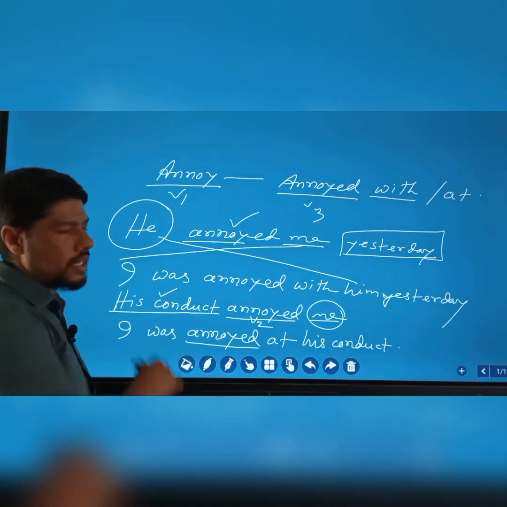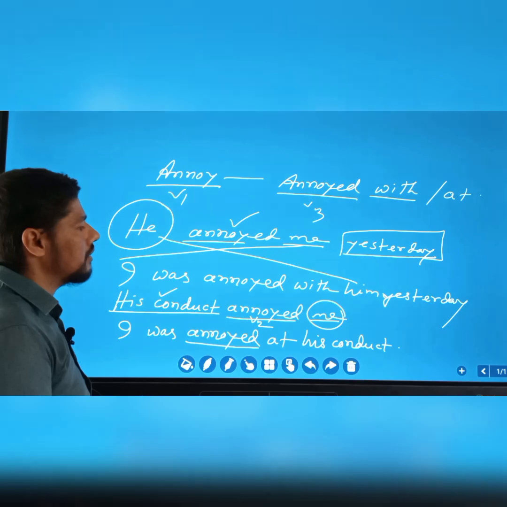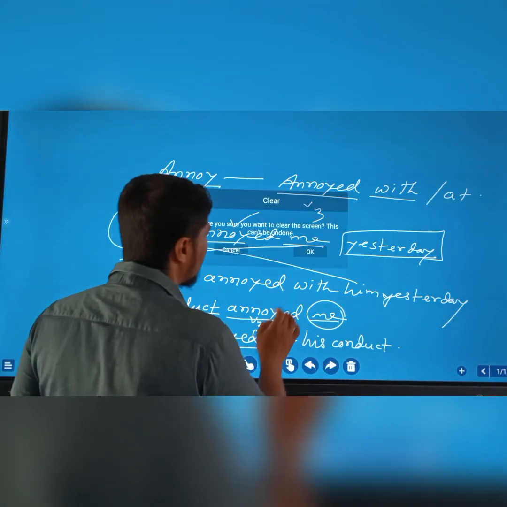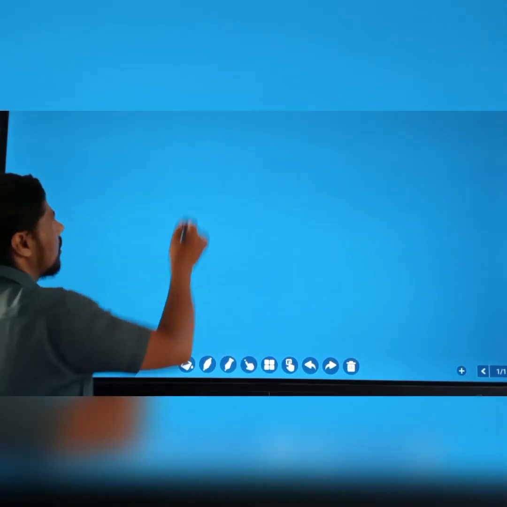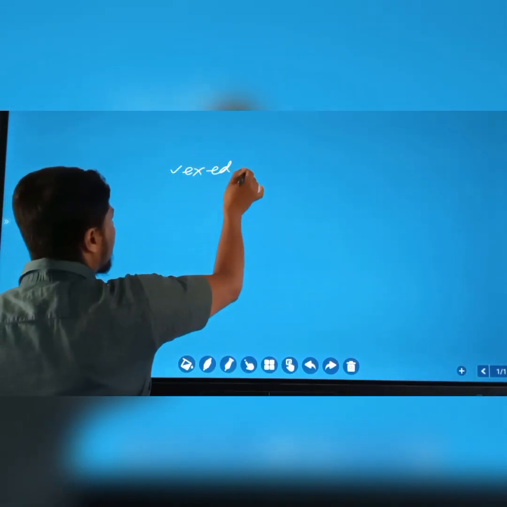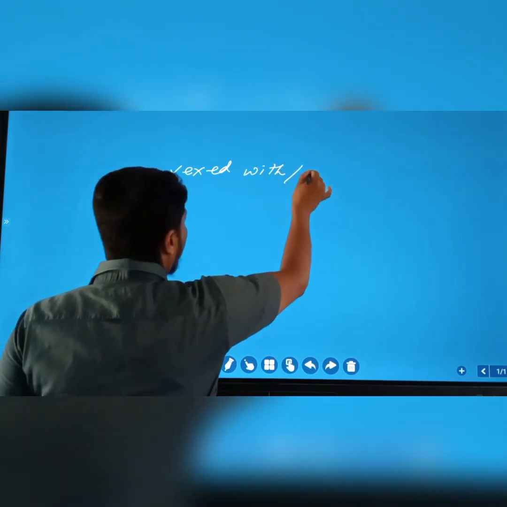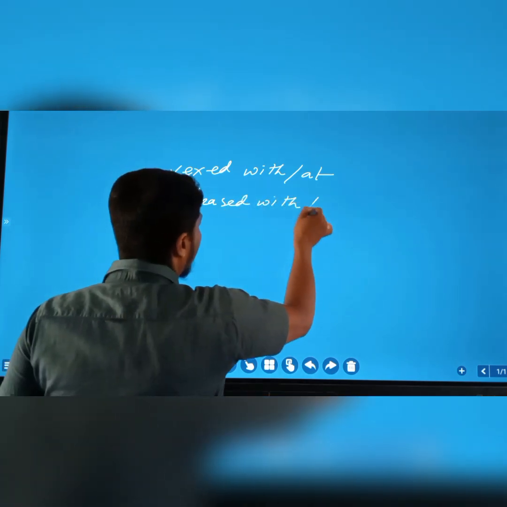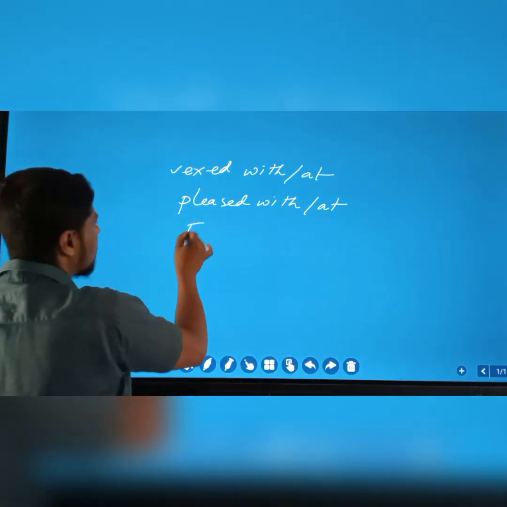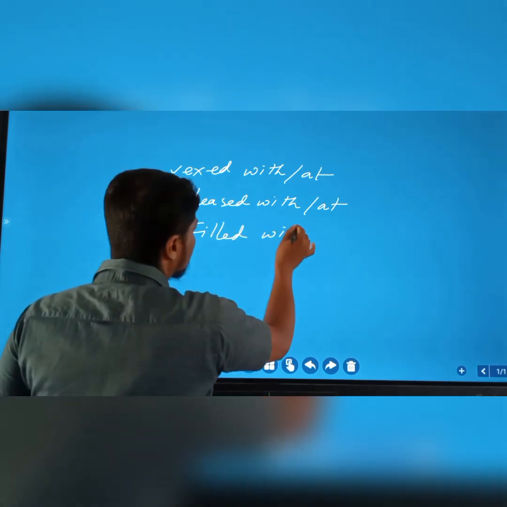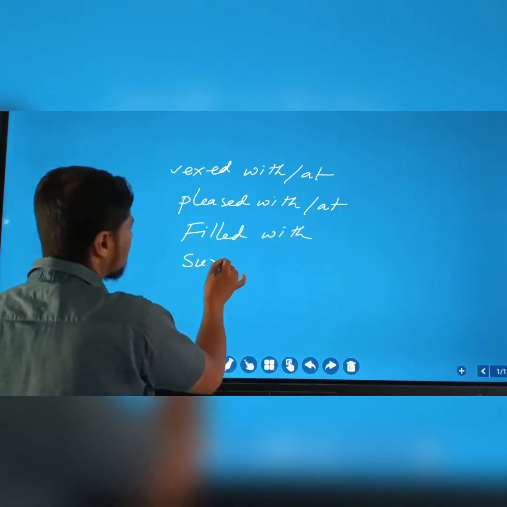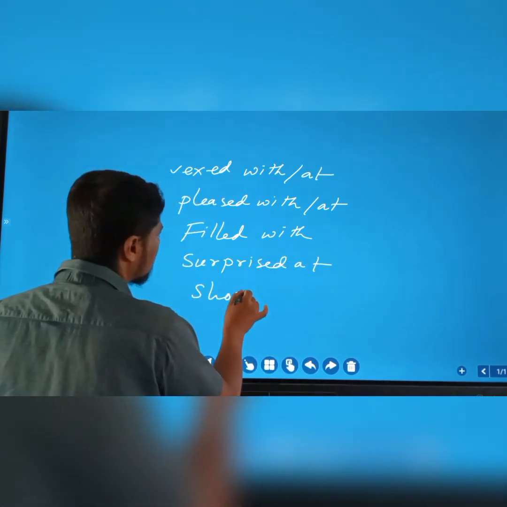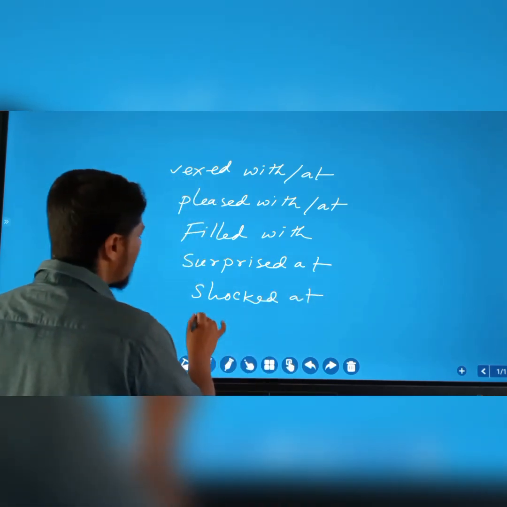There are some verbs which actually will never take by preposition in the passive voice. So there are lots of verbs in this group. You have to actually know this. For example, vexed with or at, pleased with or at, filled with, surprised at, shocked at, marveled at.